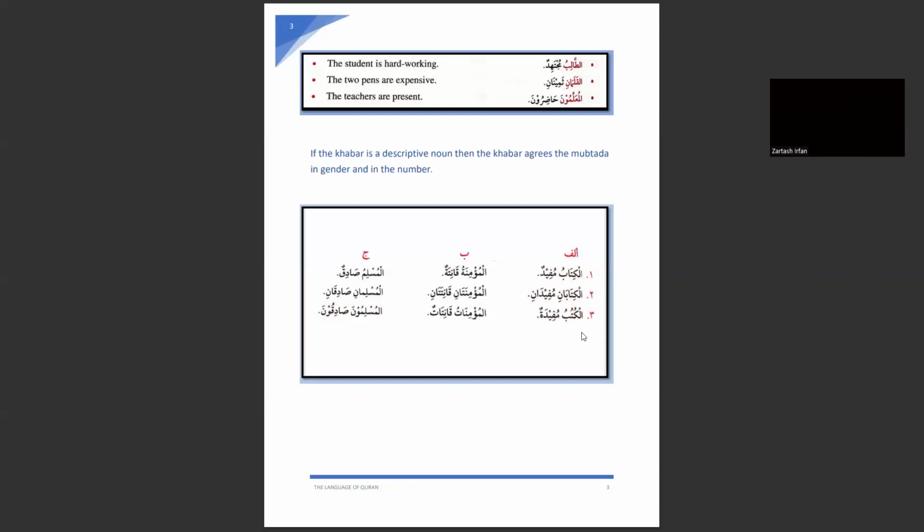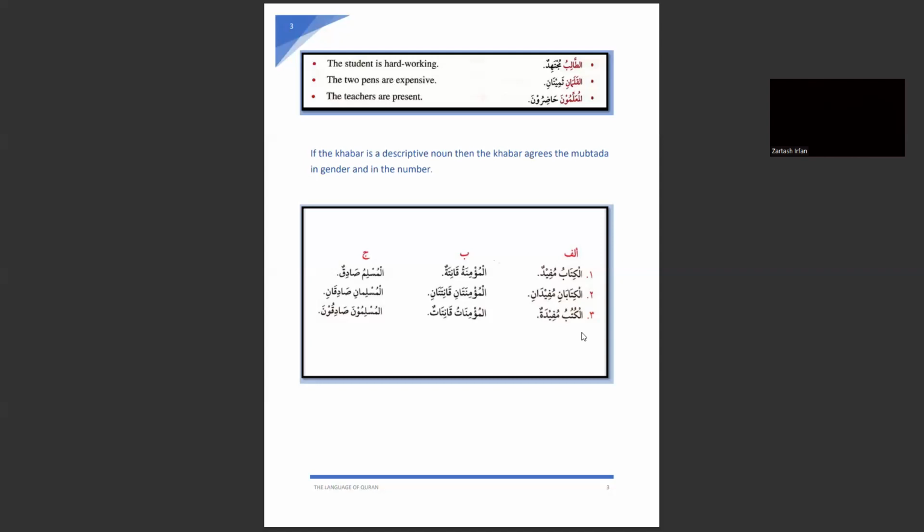Just like the jama salim, we have some particular rules to follow to make a mufrad noun into a plural noun. As I told you, jama mukassar nouns don't follow any particular set of steps to make a mufrad into musanna or a jama. So here the plural form of kitab is kutubu.